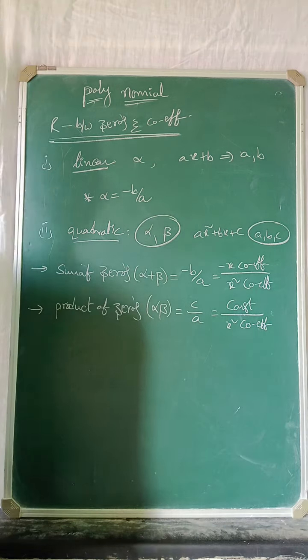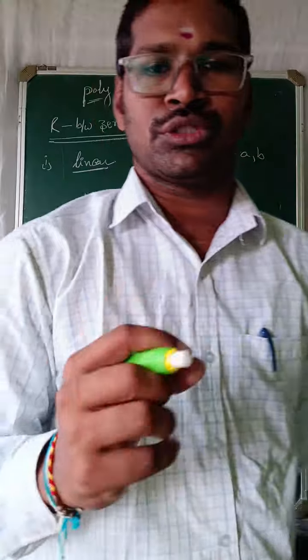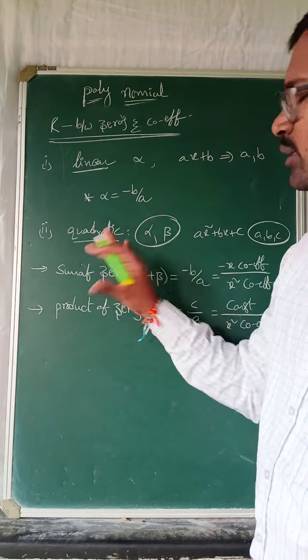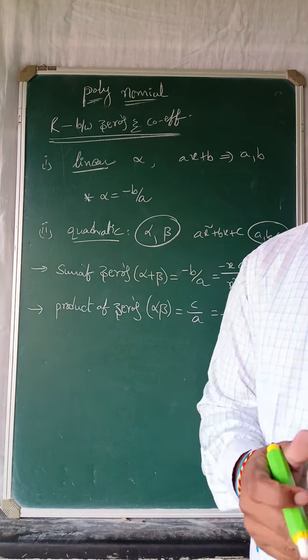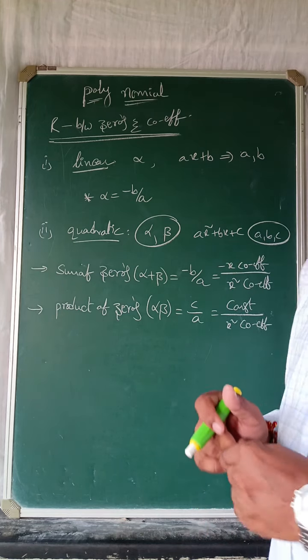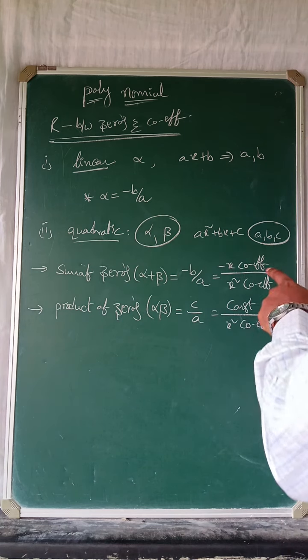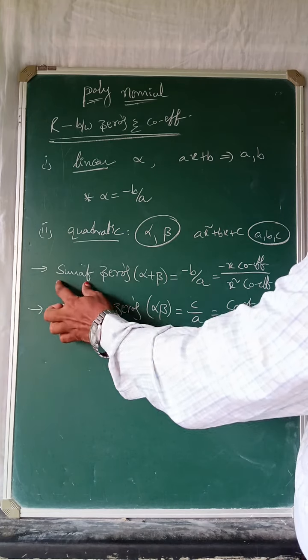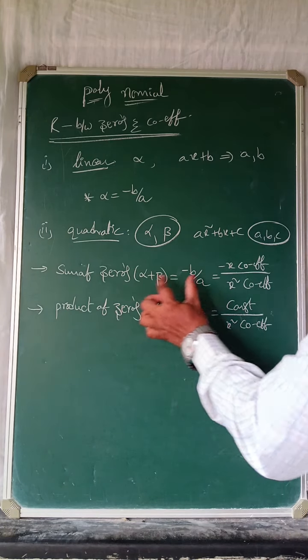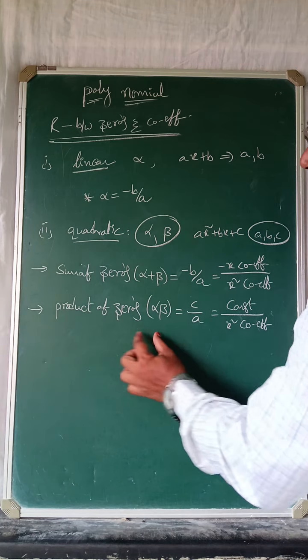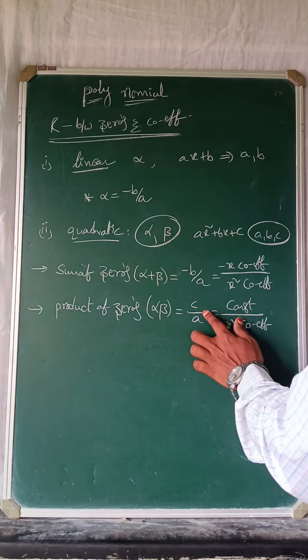coefficient. Okay? Right. Most important is the quadratic polynomial only, because in 10th class CBSE one exercise is there. Second exercise, quadratic polynomial, alpha, beta are the zeros, a, b, c are the coefficients. Sum of the zeros. First, if we add those two zeros, what comes? Minus b by a. Product of the two, alpha beta, is c by a.